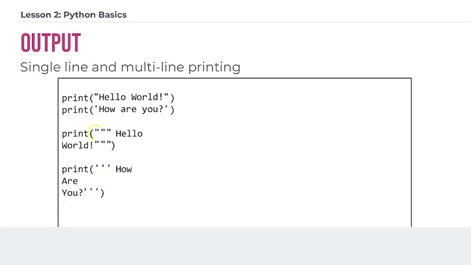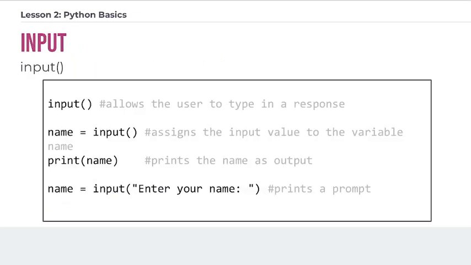So here you would see, okay, we have the print command, we have opening parentheses, and then you use 3 quotation marks, and then you can say hello world on 2 different lines, and then end it with triple quotes. Same idea here, except you're using single quotes. This also would print out each of these things on their own line.